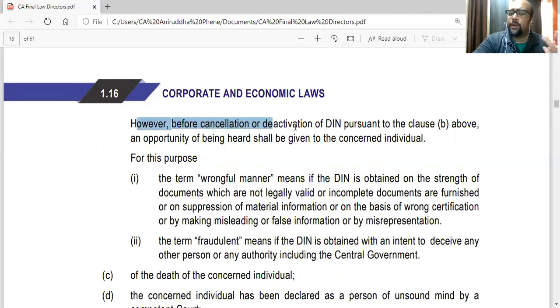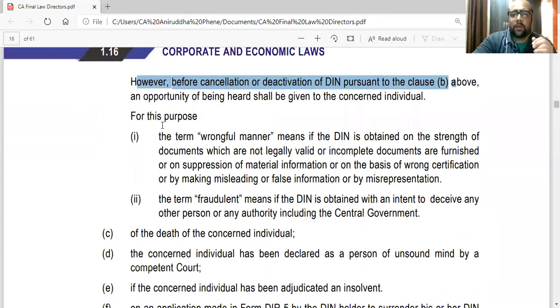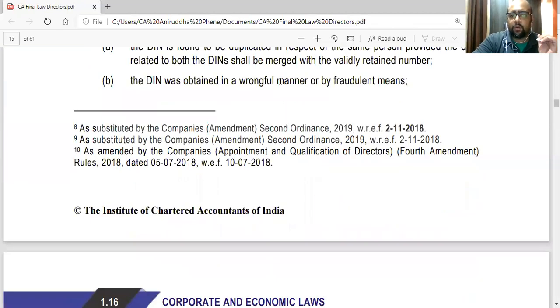However, before cancellation or deactivation of DIN, pursuant to this clause B above, an opportunity of being heard, that is ROBH, reasonable opportunity of being heard, shall be given to the concerned individual. Now, in this point, they are saying the wrongful manner term or fraudulent term, which was used in the above clause, wrongful manner or fraudulent means. So, what does that mean?